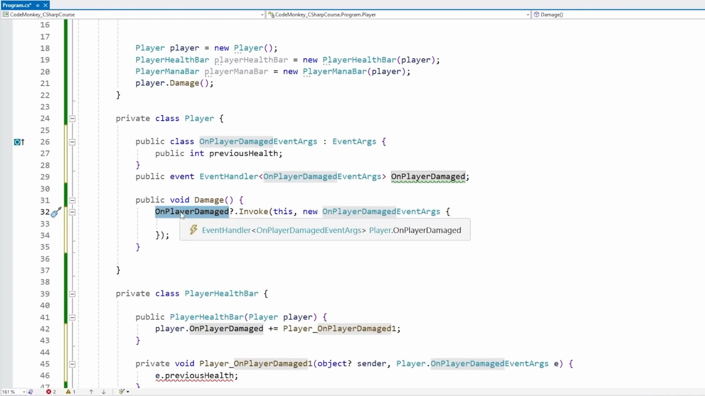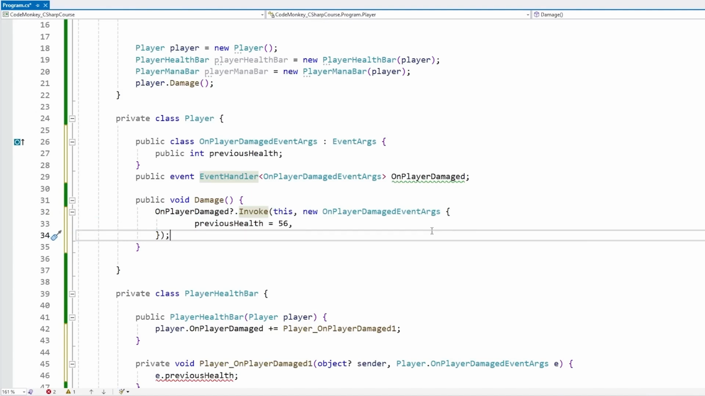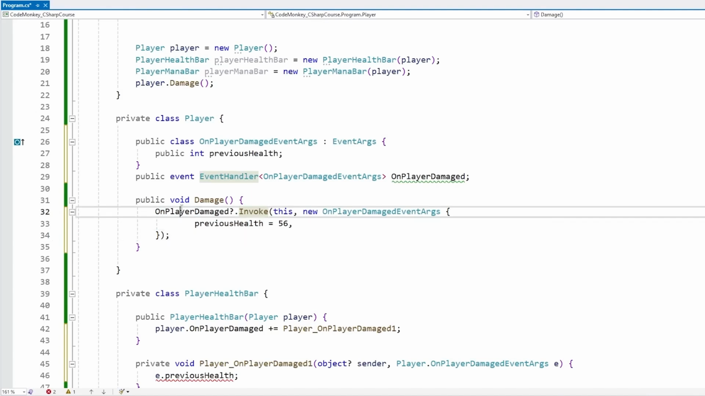So if this one is not null, if we do have listeners to our event, then we are going to invoke the event. So instead of having a normal test for null, usually with events you have this kind of syntax. You just use a null conditional operator and call Invoke to invoke that event.